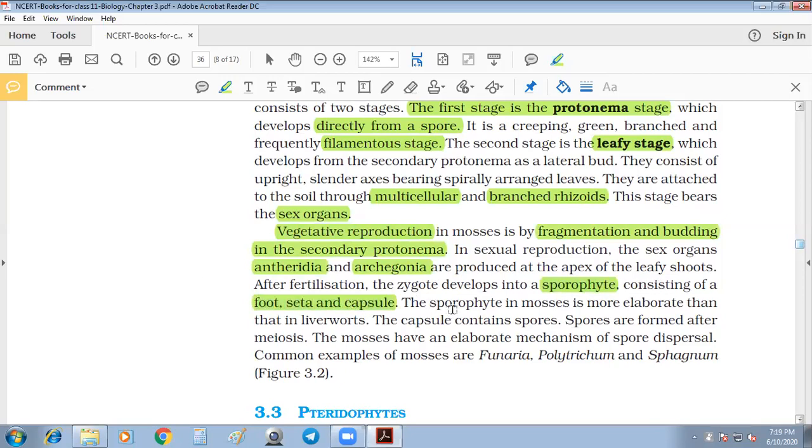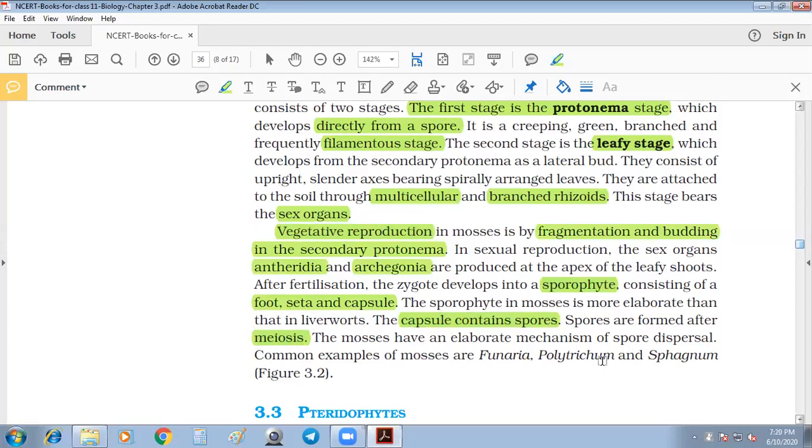We also know that the sporophyte of mosses is more elaborate than that in liverworts. The sporophytic generation is more elaborate, more complicated and more systematic, a more expanded system of sporophytic generation is present in mosses than in liverworts. The capsule contains spores, same as in liverworts. Spores are formed after meiosis, and the mosses have an elaborate mechanism of spore dispersal.